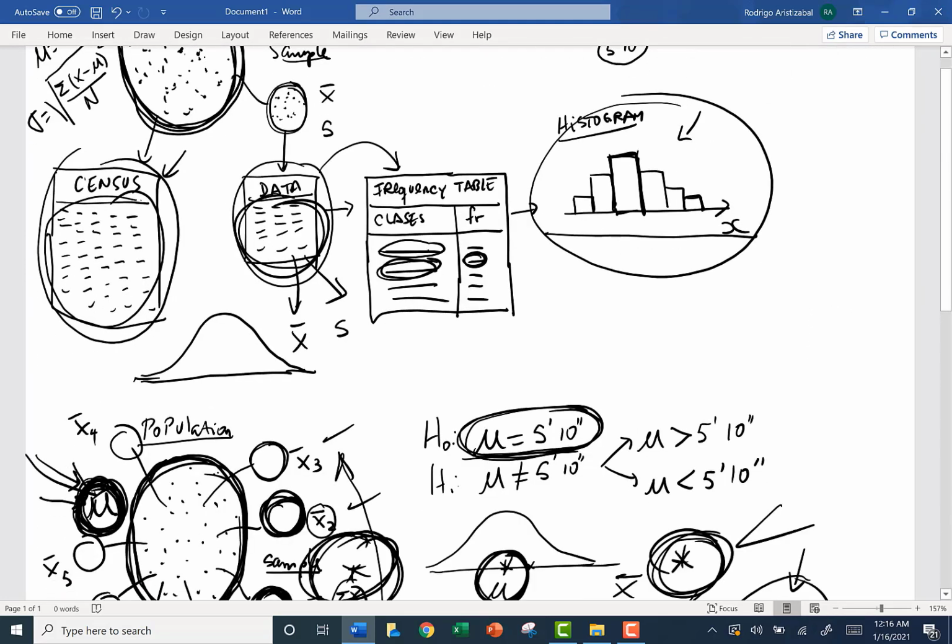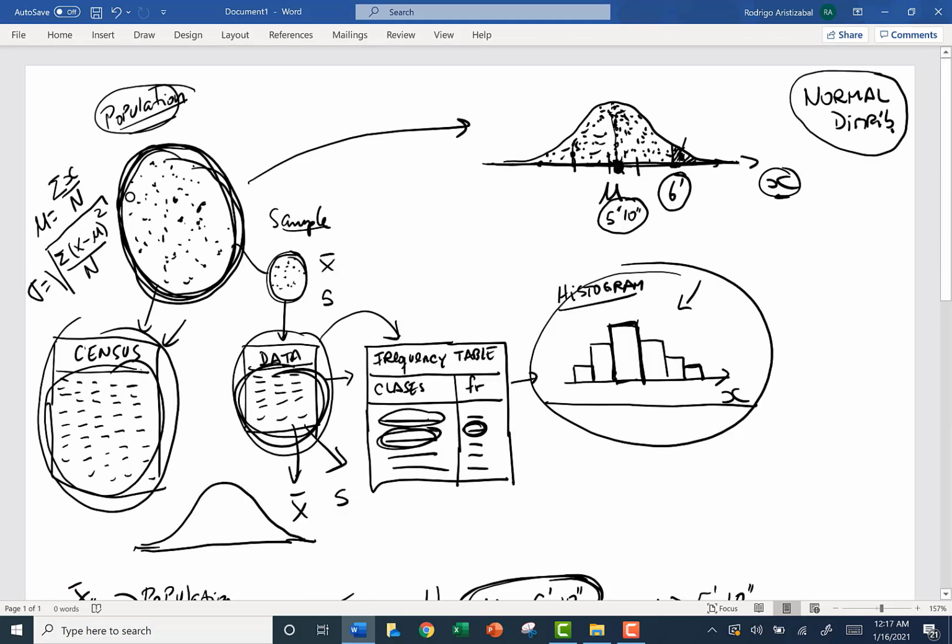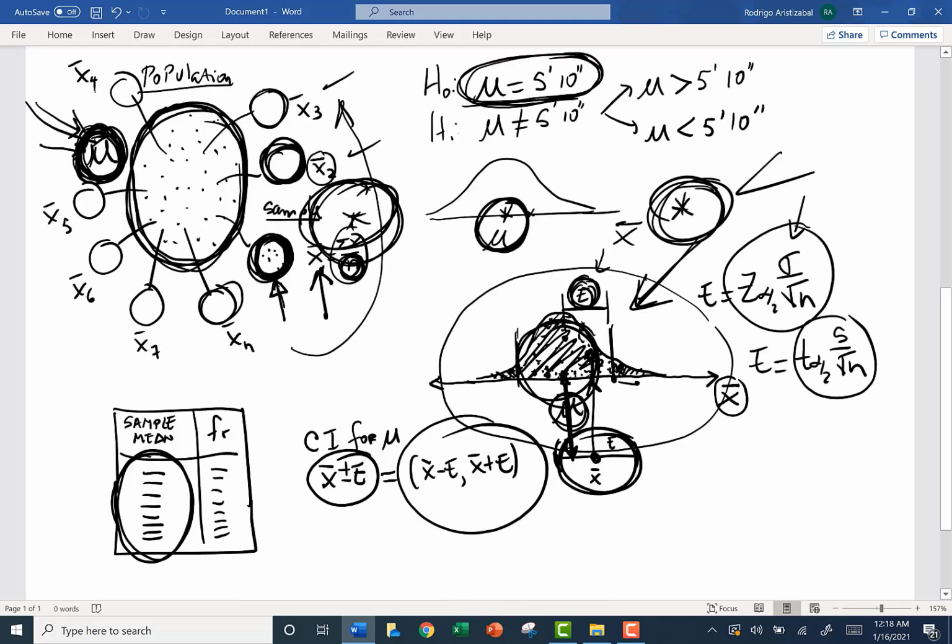Also, we are going to cover probability. After that, we are going to study probability distributions for continuous and discrete variables. For continuous variables, the most important is the normal distribution, and for discrete variables it will be the binomial distribution. Then we are going to study sampling distributions. Basically, we are going to study only the distributions for two statistics, the sampling distribution for means and the sampling distribution for proportions, to estimate the corresponding parameters, the mean of the population and the proportion of the population. This concept is the basis of inferential statistics.